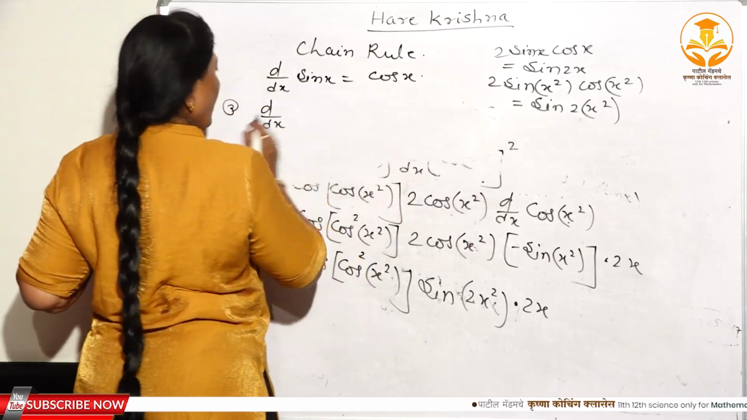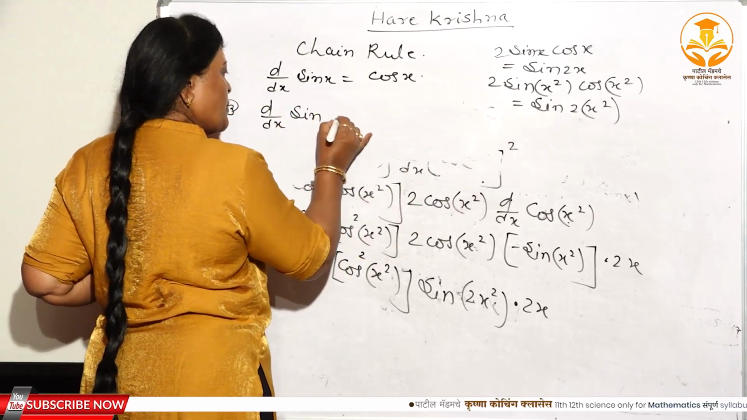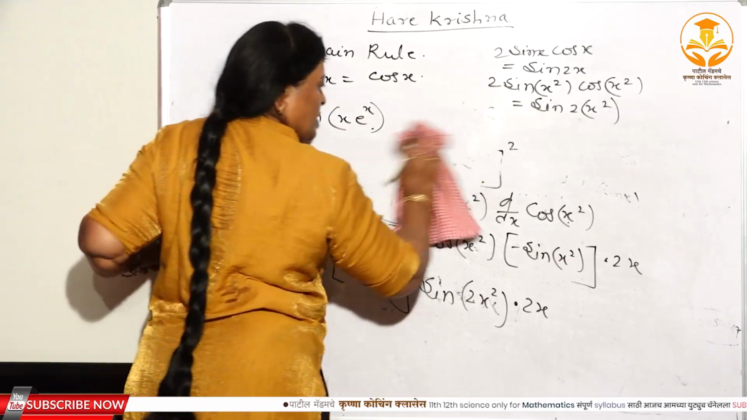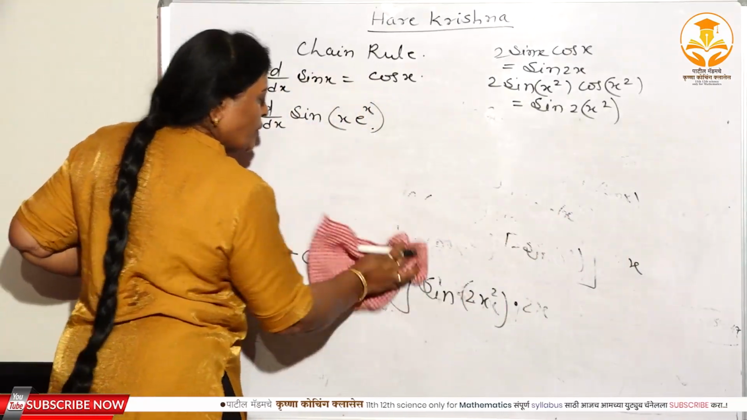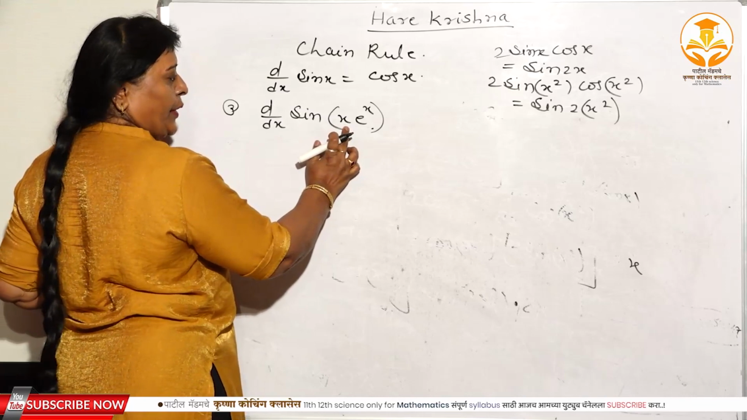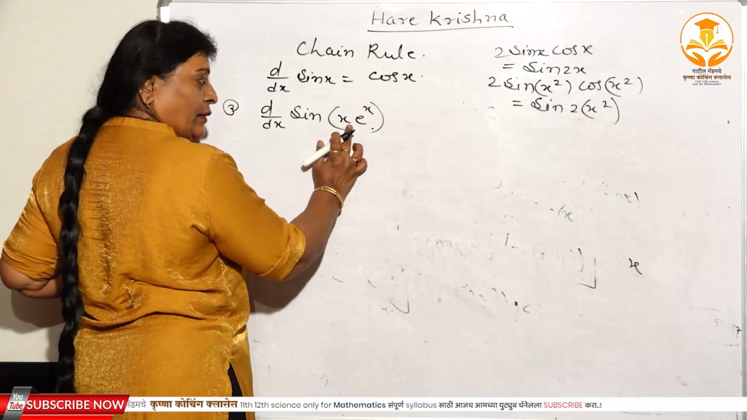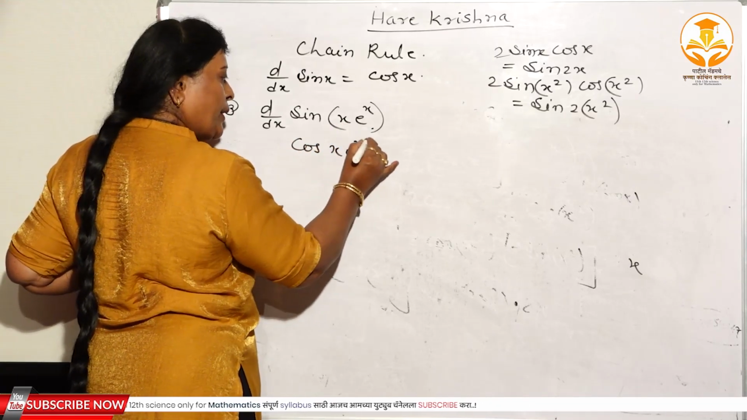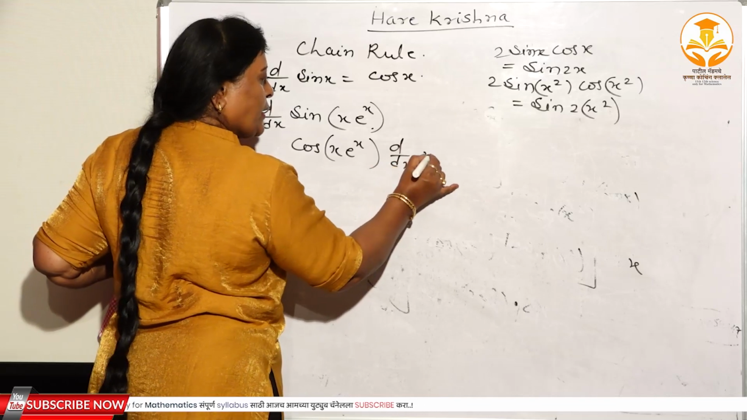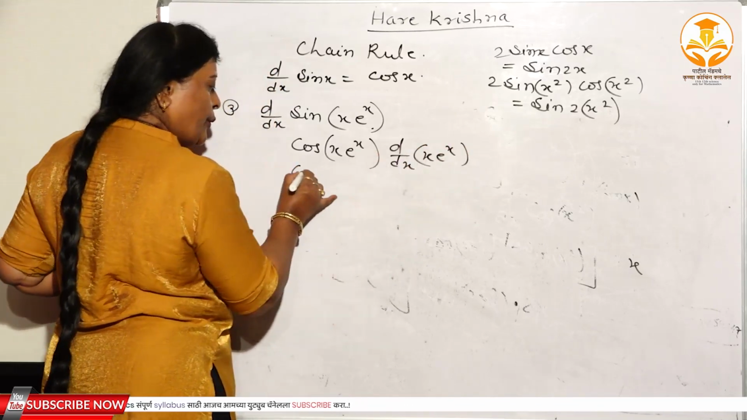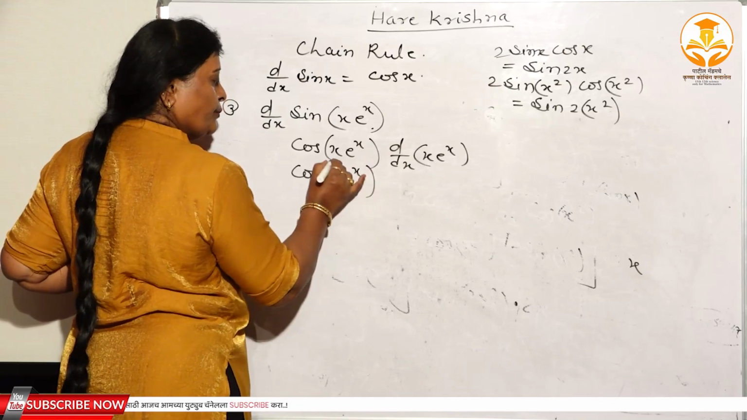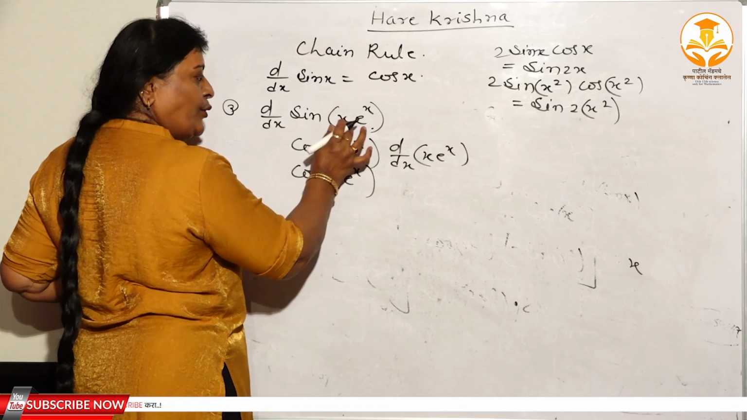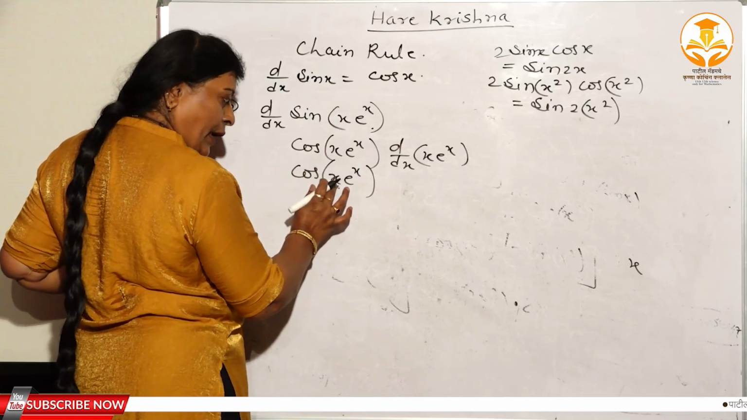See, sin of, suppose, x e to the power x, right? See, very simple again. Where you have to substitute u? x e to the power x is equal to u, right? Again, this you have to substitute as u. The derivative of sin u is cos u, means cos x e to the power x. Again, d dx of x e to the power x. Here again, you have to apply which rule? Chain rule. Here you have substituted u, the derivative of sin u is cos u. Again, cos of x e to the power x.